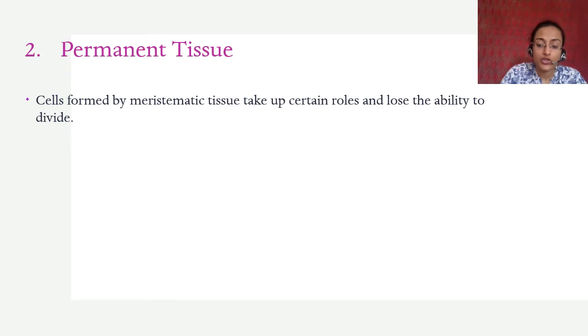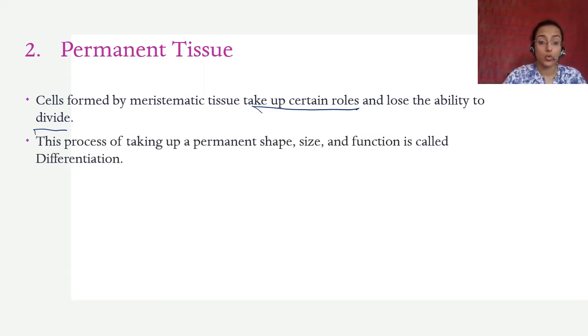So when meristematic tissue makes new cells, either those cells remain meristematic, because in order to make new cells you need to maintain a stock of meristematic cells, or they lose the ability to divide and take up certain roles. That is, they become specialized, and they lose that ability. This is important to remember: permanent tissue cannot divide any more. If permanent tissue needs a new cell, it will come from a meristematic cell, which will then take up that role, right? And these take up certain specific roles.